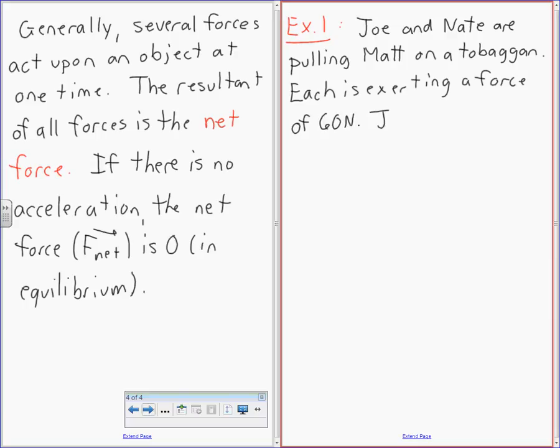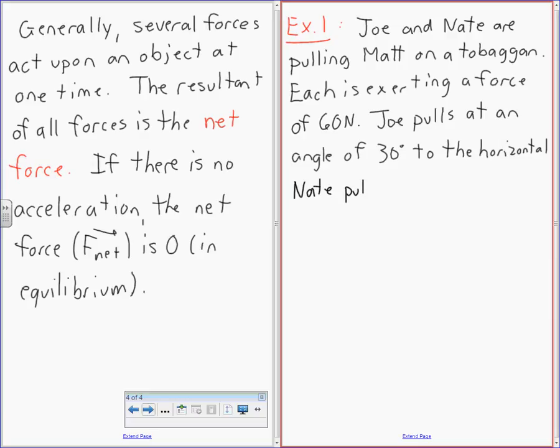Joe pulls at an angle of 30 degrees to the horizontal. Nate is at an angle of negative 20 degrees to the horizontal.